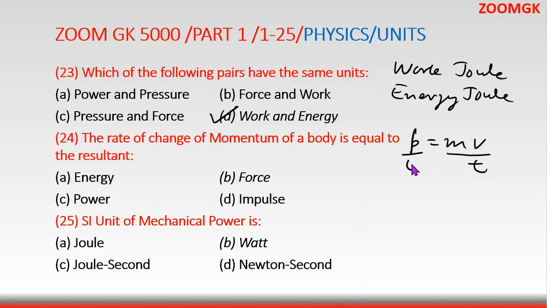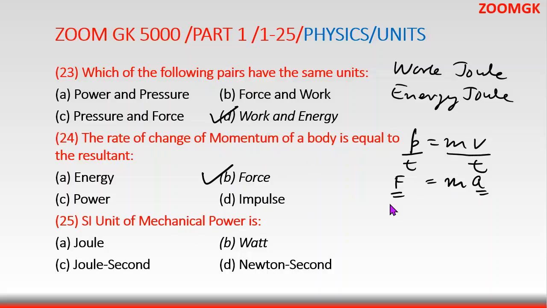So rate of change of momentum: v by t will become acceleration, so ma. So this will become force. Just see here, momentum is equal to mv. Change with respect to time is mv by t. V by t is acceleration, m is m, and so ma, we know that ma is nothing but force. So force is rate of change of momentum.